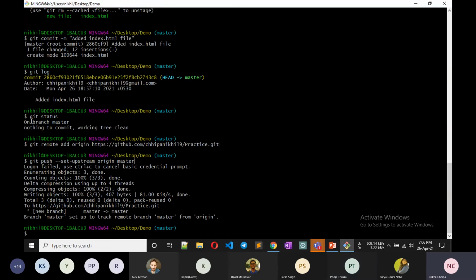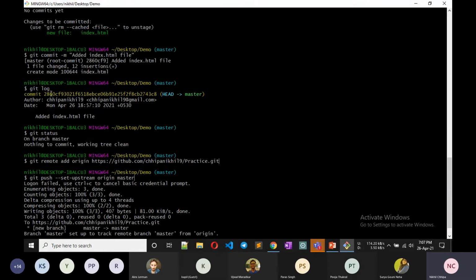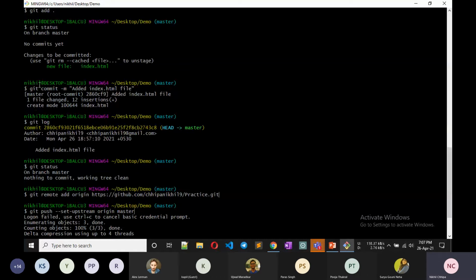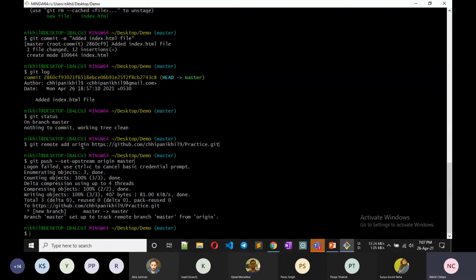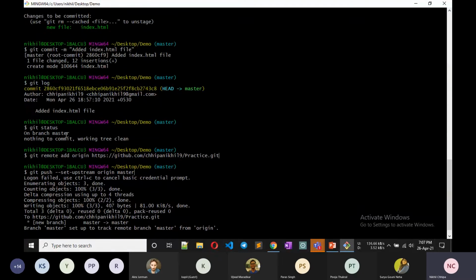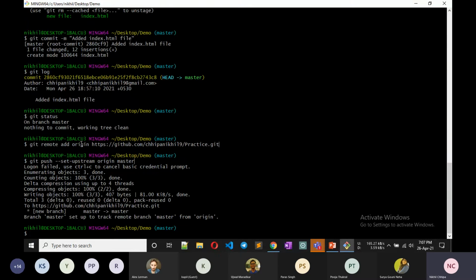So first time we created our repo on the local computer. Okay. So now we want to push it to the GitHub repo. We want to deploy this local repo to the GitHub repo. So, this one. Git push set upstream origin main.